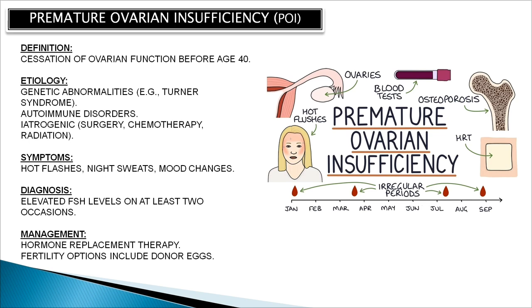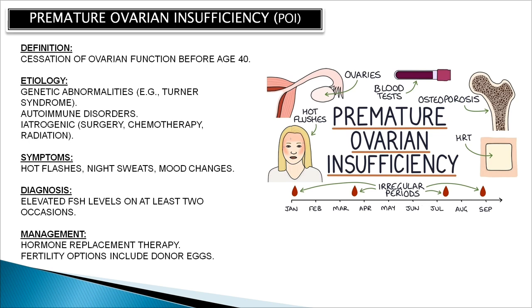By documenting an elevated FSH level on at least two occasions. Why is the FSH high here? Because the feedback inhibition by estrogen and progesterone is not there, as the ovary is not functioning, which in turn leads to a high FSH level. The management would be again hormone replacement therapy or fertility options including donor eggs. HRT is here to maintain the lifestyle basically, to ease the life of the patient.